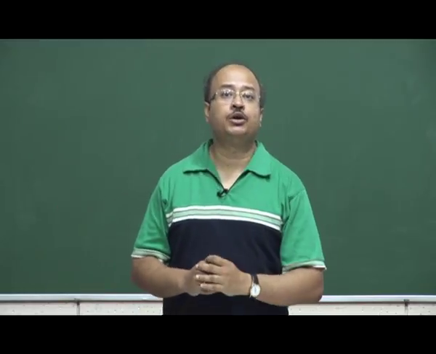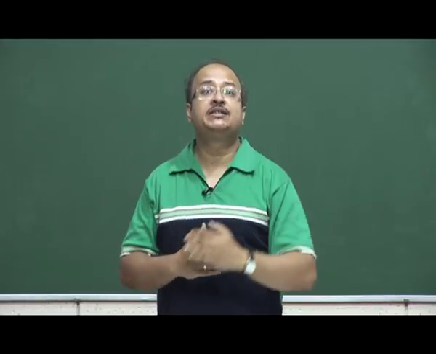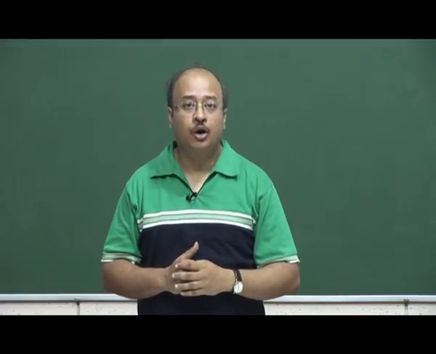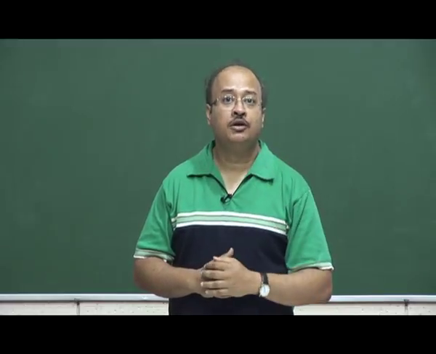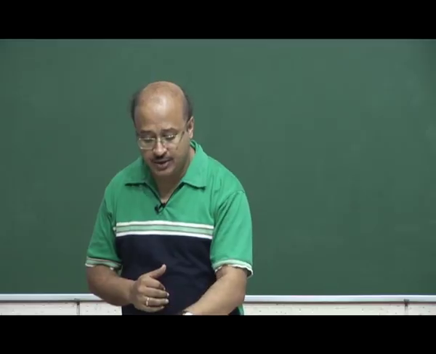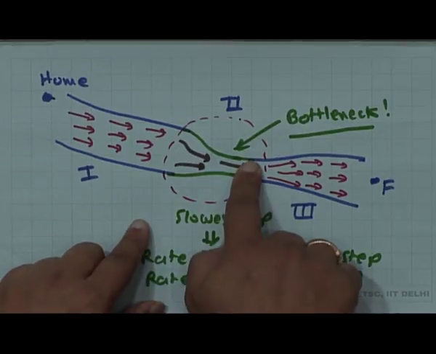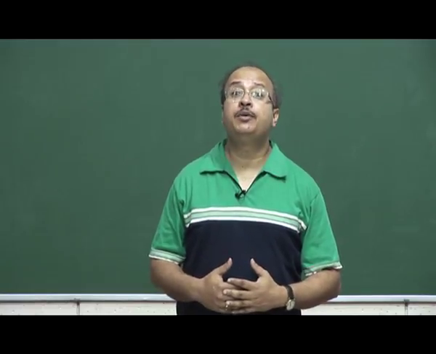So this is extremely important in terms of the reaction mechanism, because when you have many steps and you are trying to figure out what the rate would depend upon or what the actual rate would be, you would soon realize that because my rate depends upon the bottleneck step, the slowest one, my rate expression would also be determined by the slowest step and not by any of the other steps which are faster. Okay. So hopefully I have been able to impress upon you what a rate determining step means.